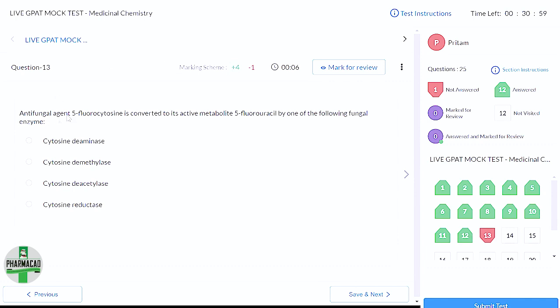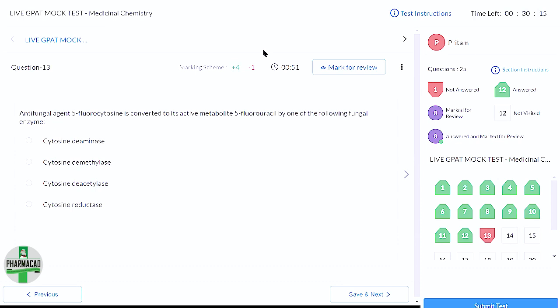Okay, coming to antifungal agent. 5-fluorocytosine is converted to its active metabolite 5-fluorouracil by one of the following fungal enzymes. So this is an antifungal drug. Antifungal topic is a very small topic, classification or हर एक class का mechanism. Now 5-fluorocytosine का, what do you think, which enzyme is converting this inactive drug to the active metabolite 5-fluorouracil? Any idea?